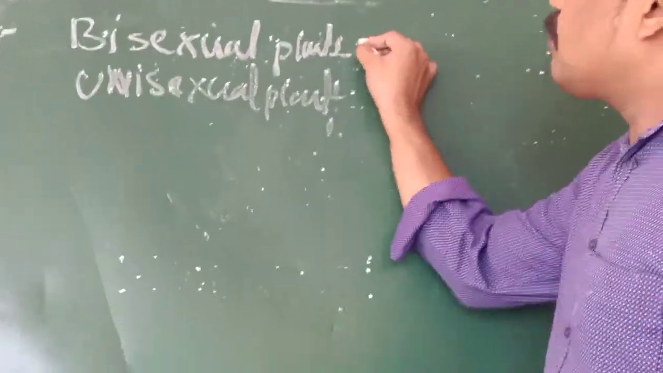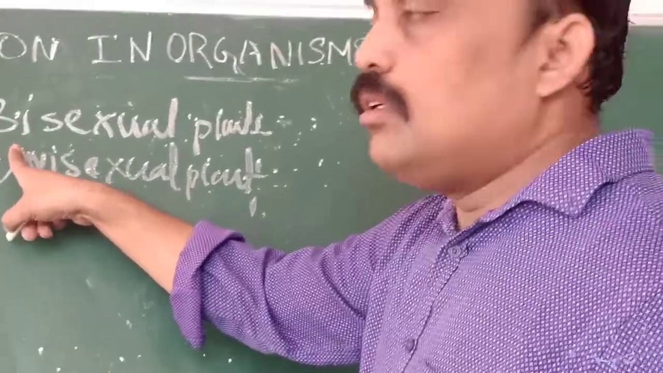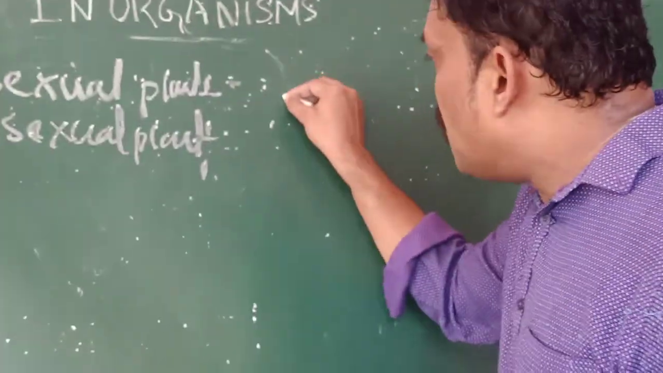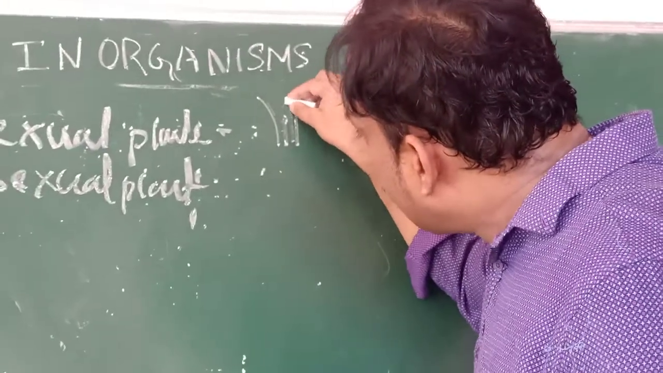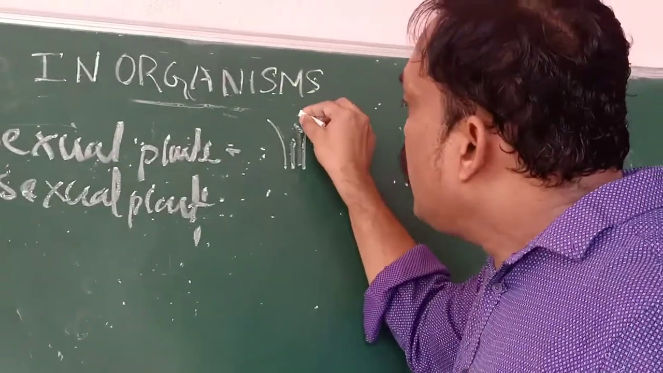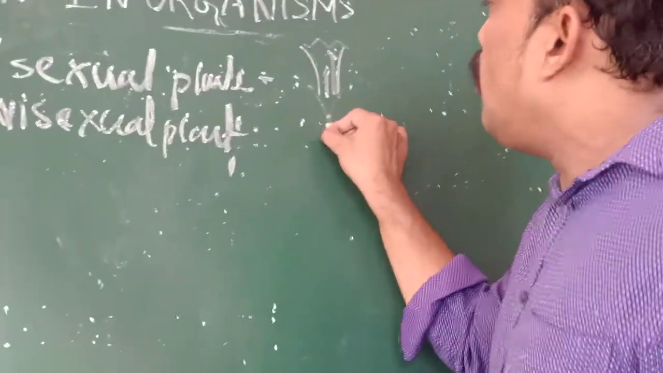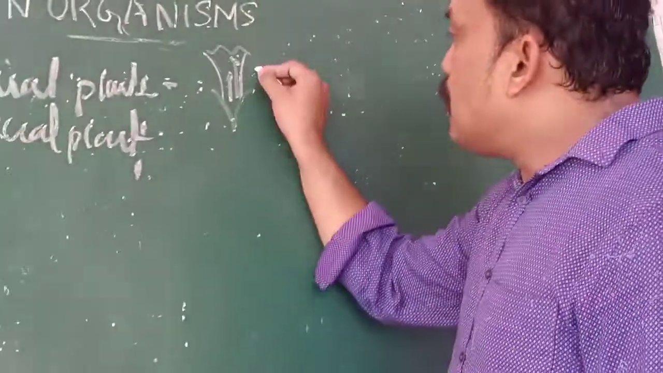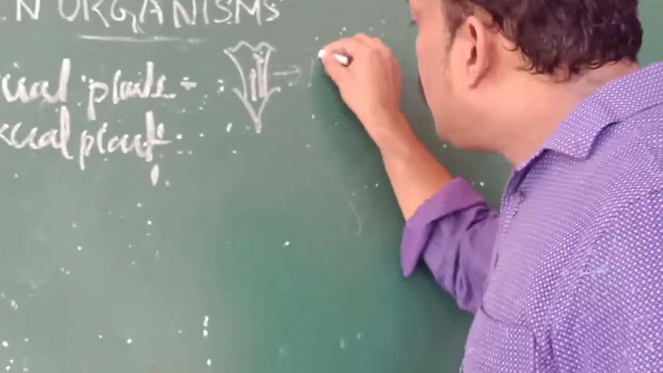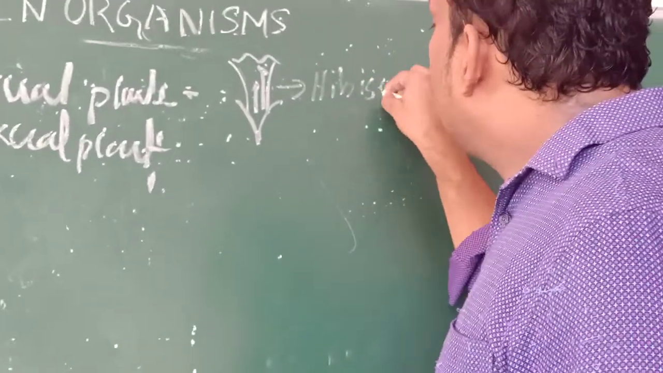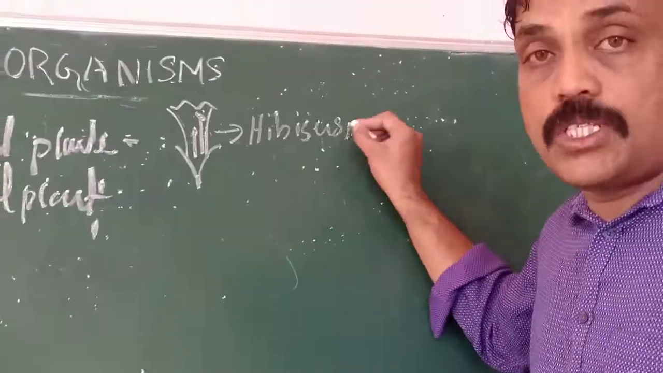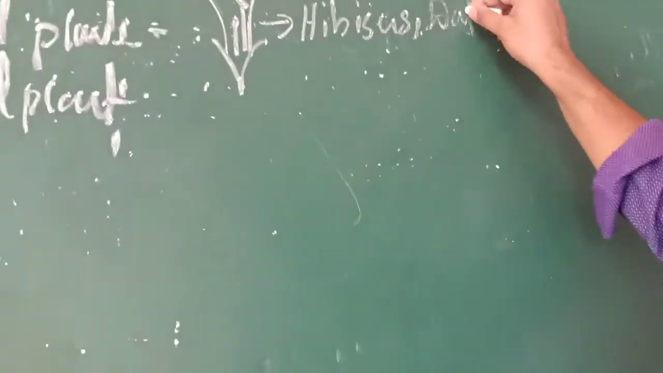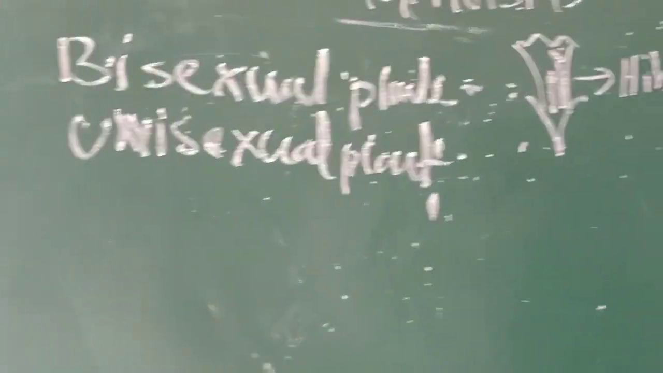One is bisexual. Bi means two. In one flower, a male and female reproductive system are both present. That we can call a bisexual flower. An example of a bisexual flower is hibiscus. One more good example is Datura stramonium. These are good examples of bisexual flowers.